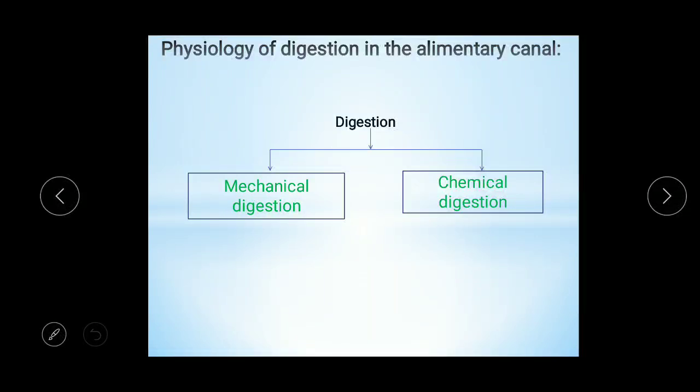So digestion takes place in two ways, mechanical digestion and chemical digestion. Mechanical digestion takes place with the help of mastication or chewing. Mastication means the conversion of food into small particles, which takes place with the help of teeth. So let's start with